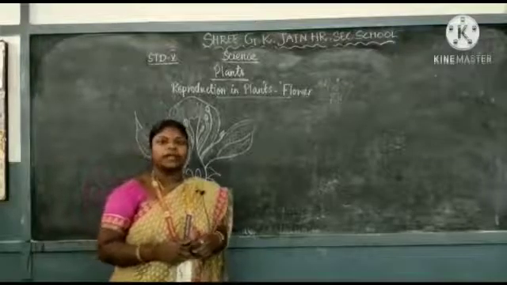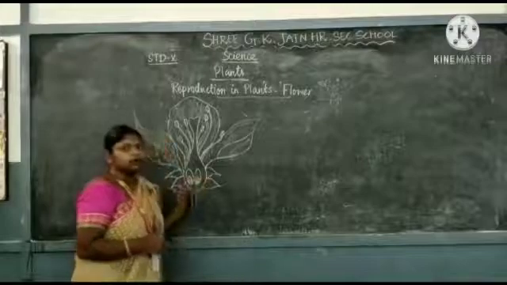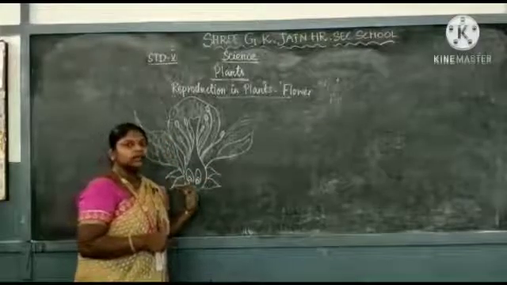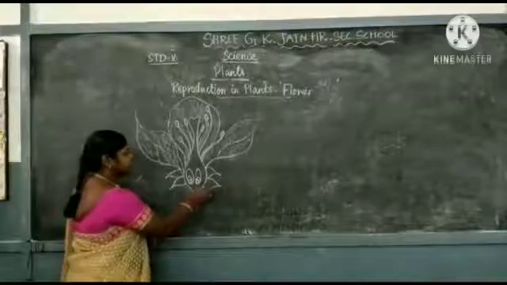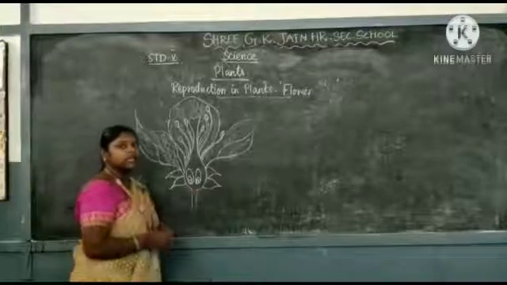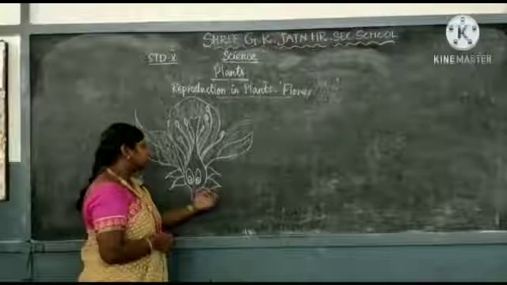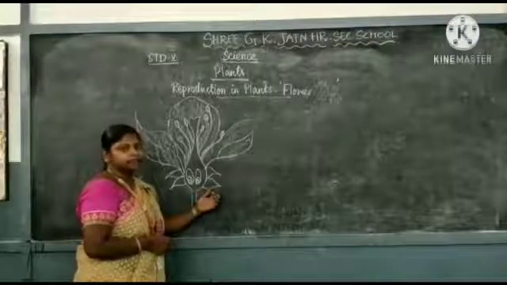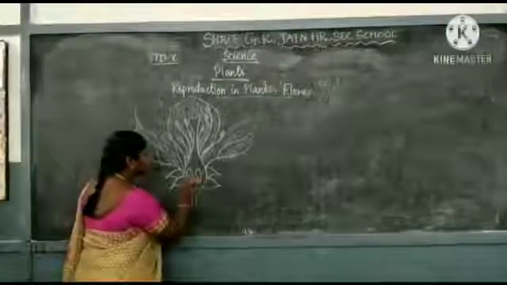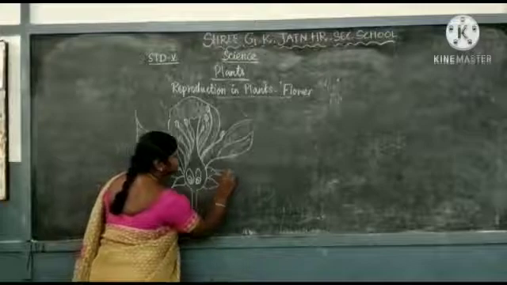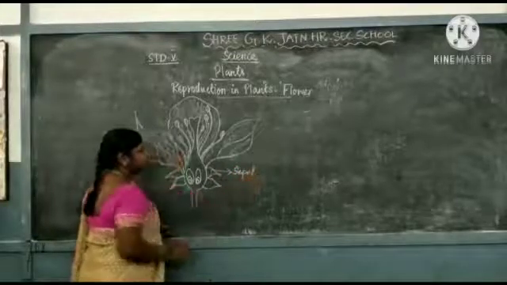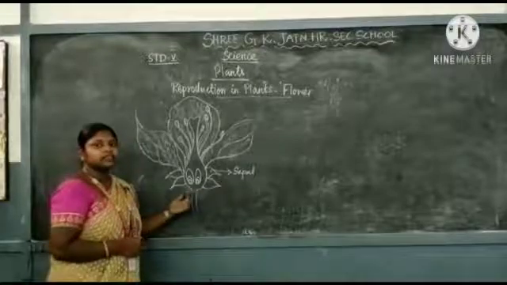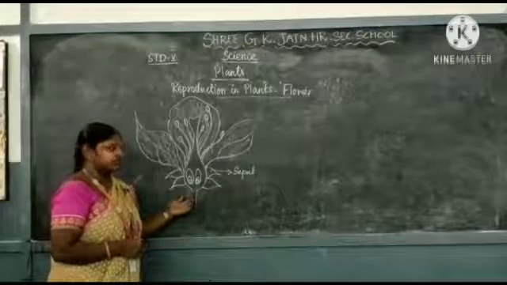Children, now I'm going to explain to you about the flower, because flowers are the reproductive organ of the plants. There are 4 major parts involved in the reproduction. The first is the sepal. Most of the sepals are green in color. It protects the buds in the earlier stage.